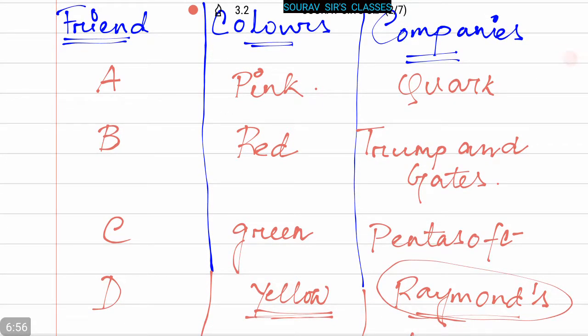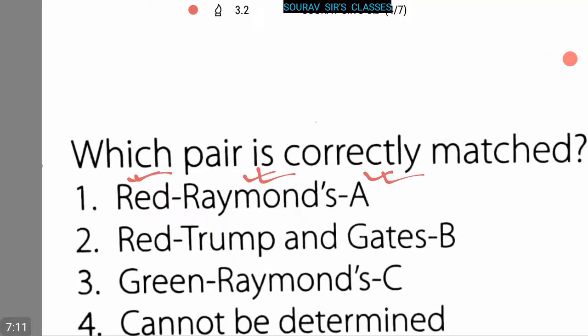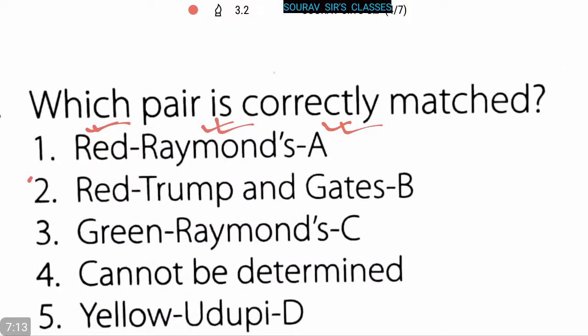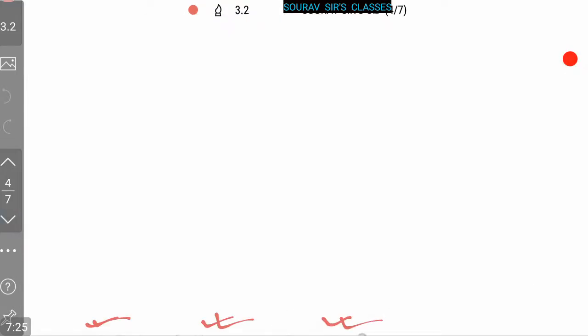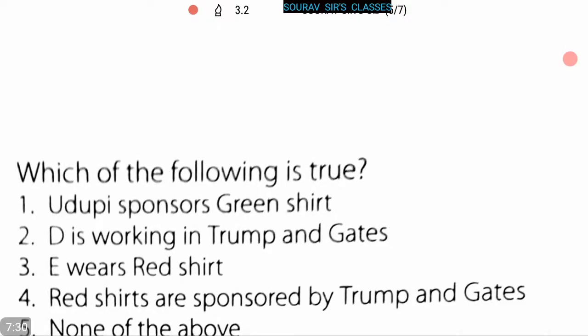Now here, red, Trump and Gates, and B is the correct pair. So here option 2, that is red, Trump and Gates and B, is the correct answer. So option 2 is the answer. Now our next question is, which of the following is true?